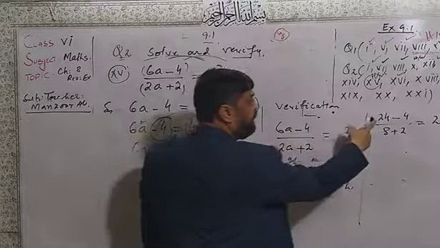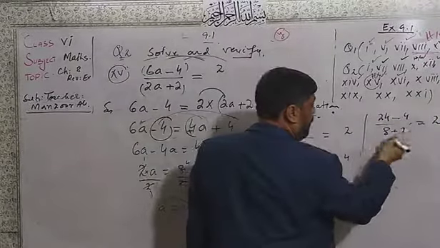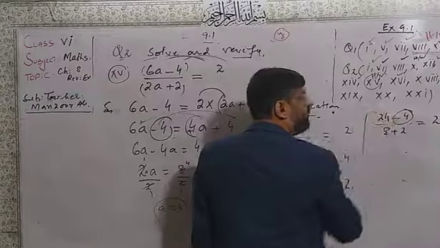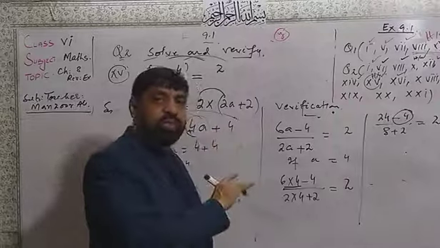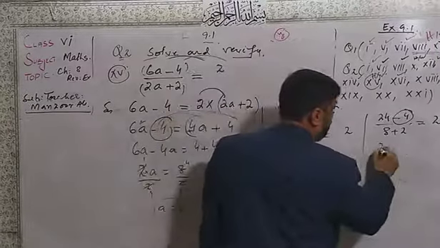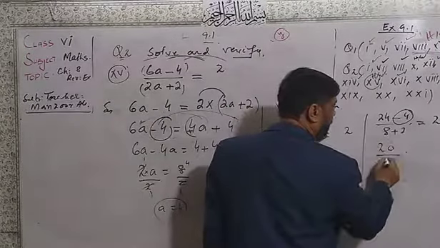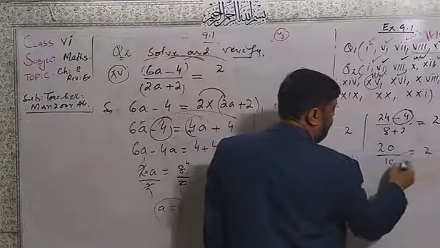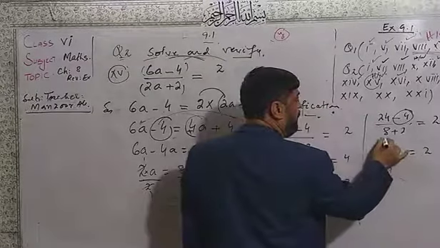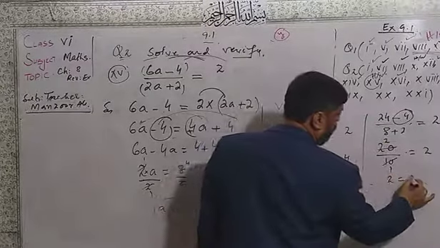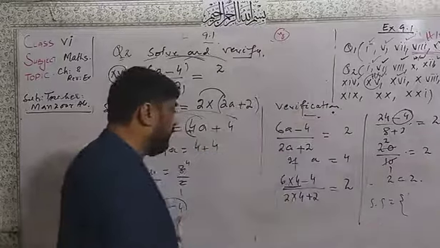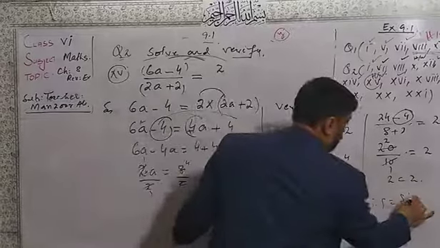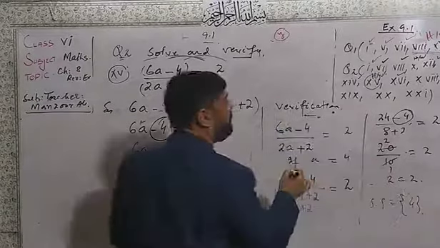Dear students, here 24 minus 4. After subtracting 4 from 24, we will get 20, divided by 8 plus 2, which is 10. Now 10 goes 1 time and here 2 times, 2 is equal to 2. So the solution set is equal to 4. So dear students, this is number one.